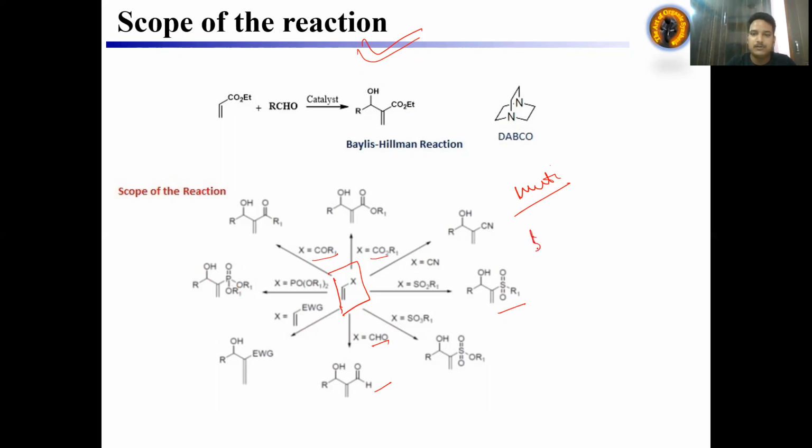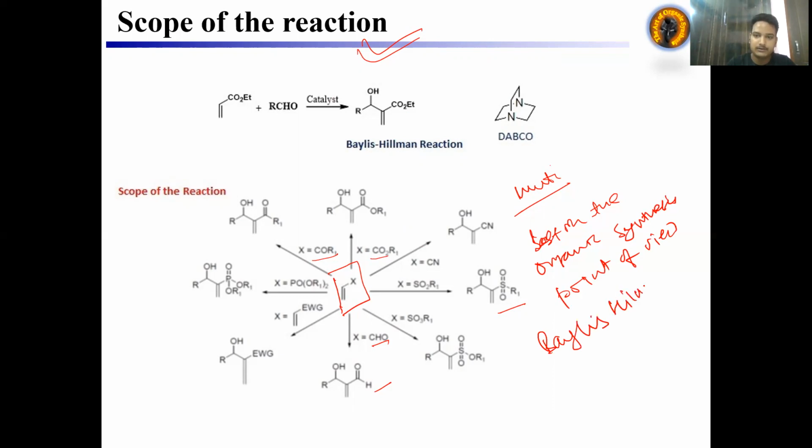From the organic synthesis point of view, the Baylis-Hillman reaction is one of the important ones. Why is this important? Because we are getting different kinds of substrate molecules, different kinds of building blocks.